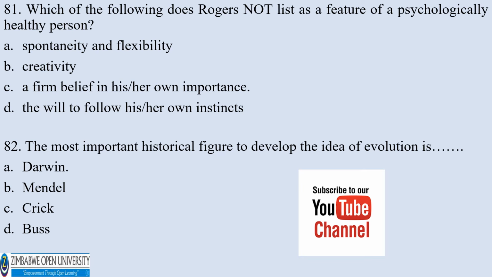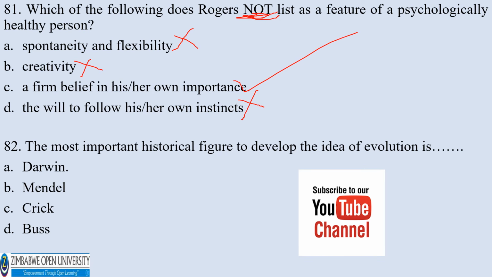Number 81. Which of the following does Rogers not list as a feature of a psychologically healthy person? The key word here is not, which means all the other components are listed by Rogers as a feature of a psychologically healthy person. A, spontaneity and flexibility. B, creativity. C, a firm believer in his or her own importance. D, the will to follow his or her own instincts. The correct answer would be C, a firm believer of his or her own importance.